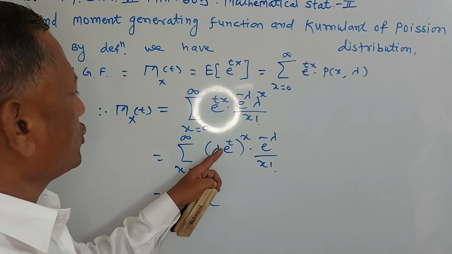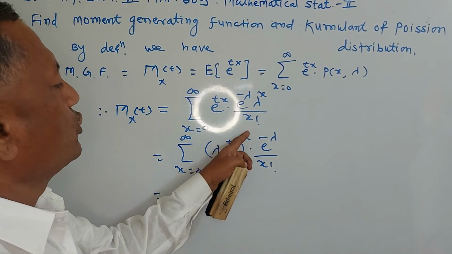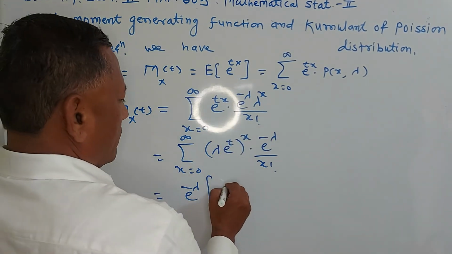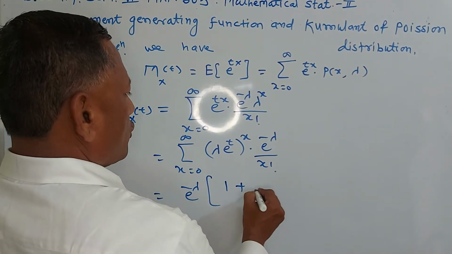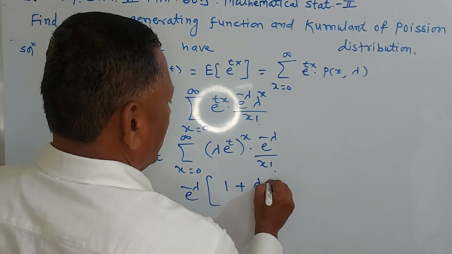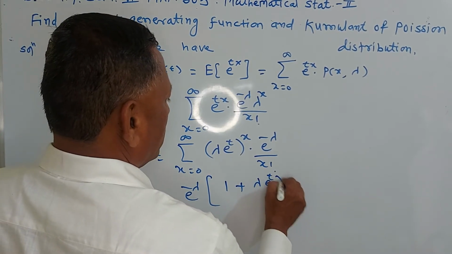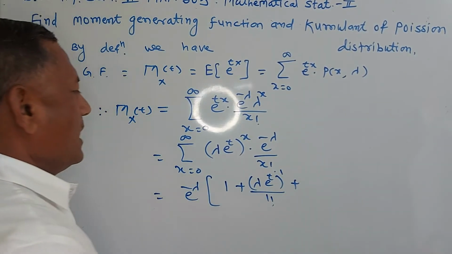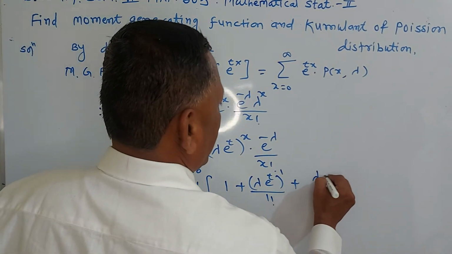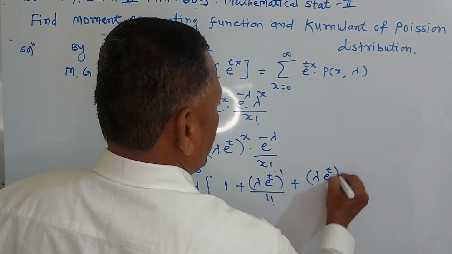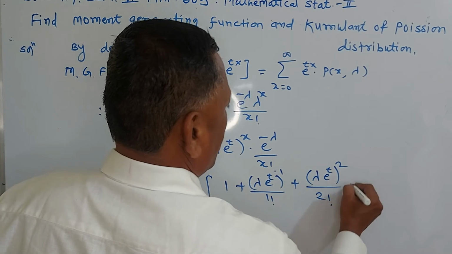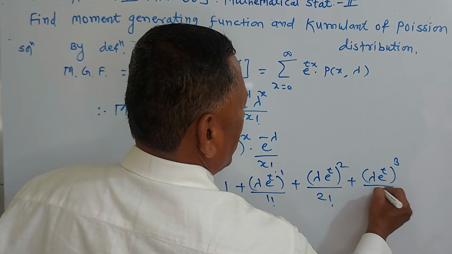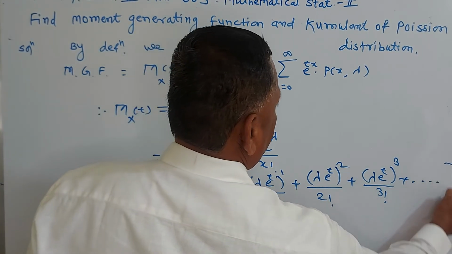If you substitute x is equal to 0, lambda into e raised to t, raised to 0, upon factorial 0, means this raised to 0 means 1, plus x is equal to 1, means lambda into e raised to t raised to 1 upon factorial 1, plus x is equal to 2, lambda into e raised to t whole square upon factorial 2, plus lambda into e raised to t raised to 3 upon factorial 3, plus and so on.